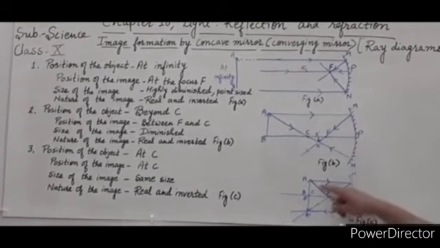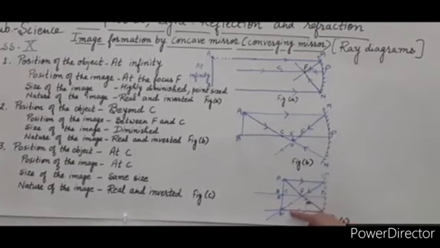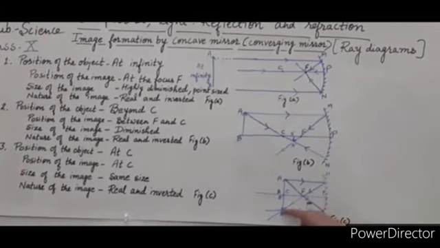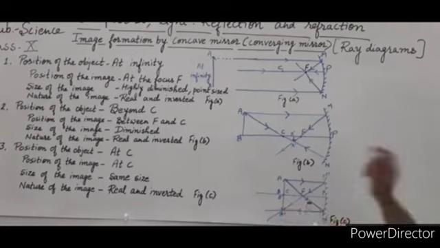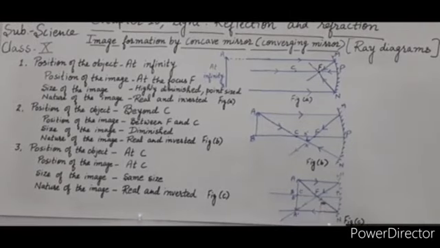Now second ray, we take the incident ray which is passing through the principal focus. After reflection, it emerges parallel to the principal axis. So this is the first reflected ray and this is the second reflected ray. Both these rays meet at this point. So here image formation takes place, A dash, B dash.